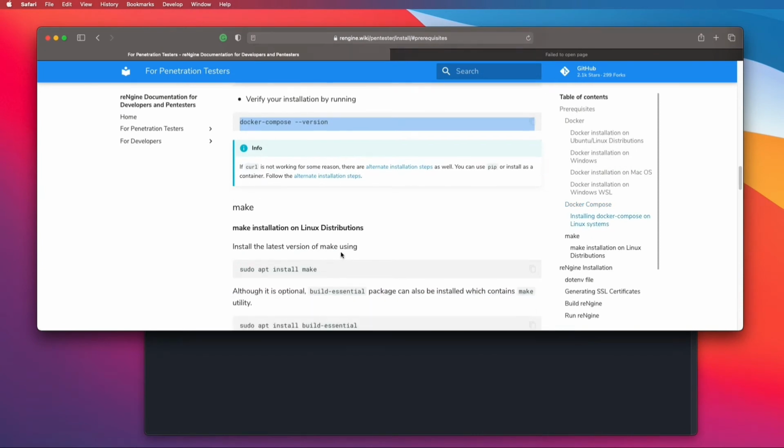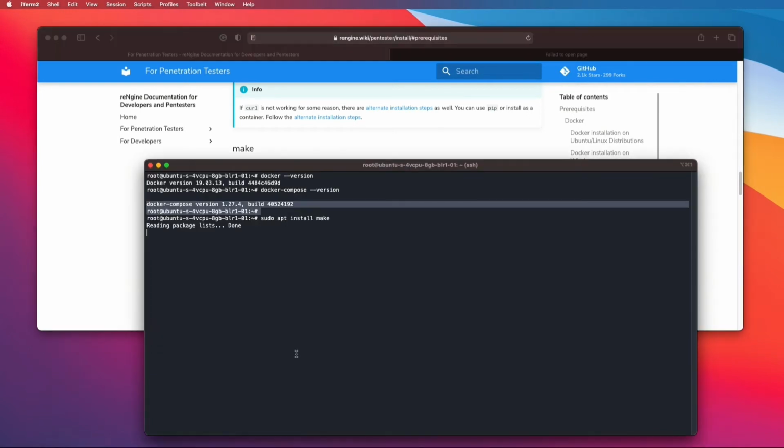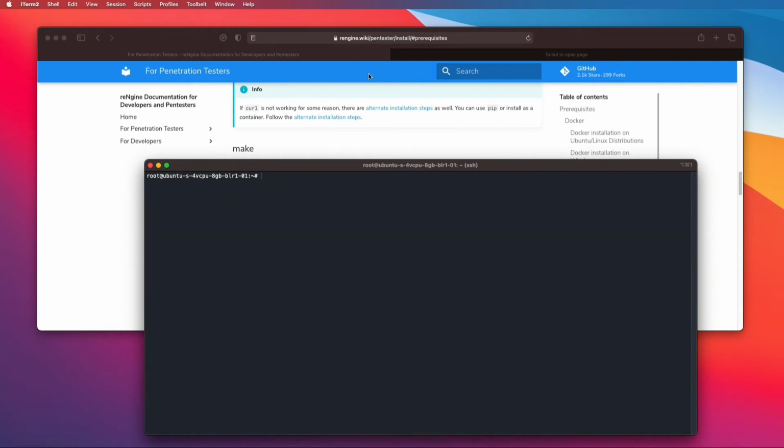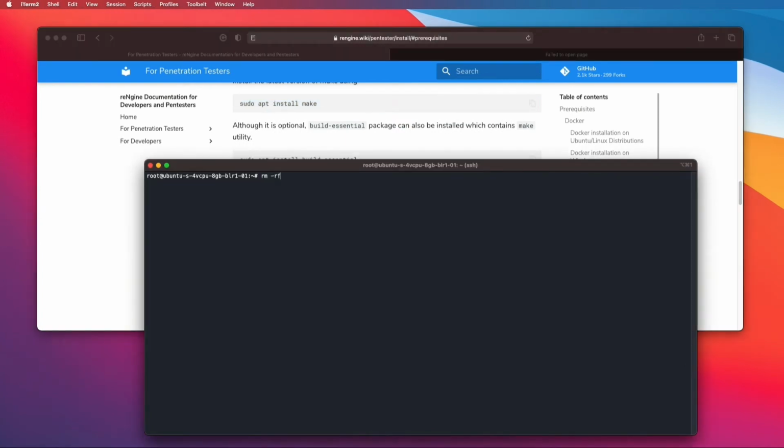The next thing that we need for setting up and running reNgine is make. To install make, it's pretty simple: sudo apt install make, which I've already done. The next thing is cloning the official repo. But before you clone the official repo, make sure that you have git installed. Once you confirm that, just clone the official repo.